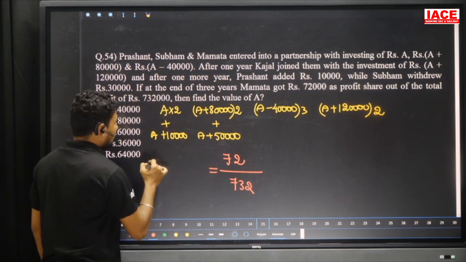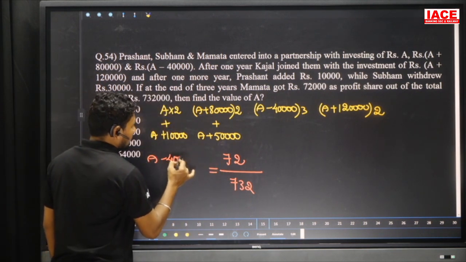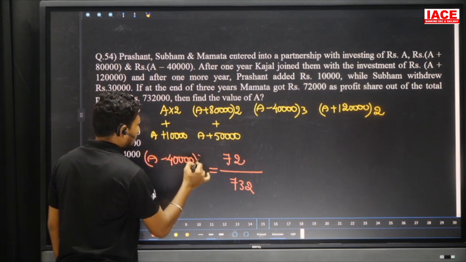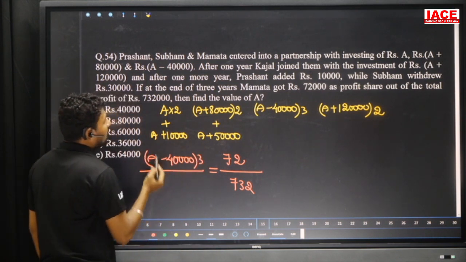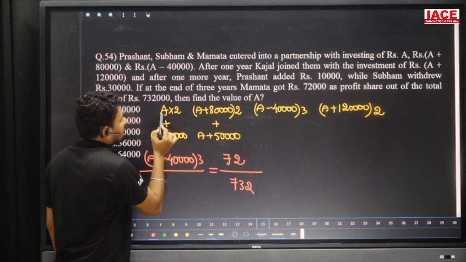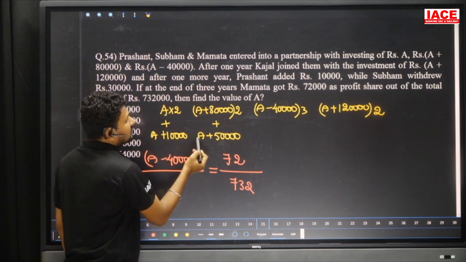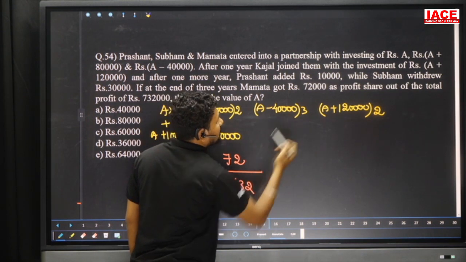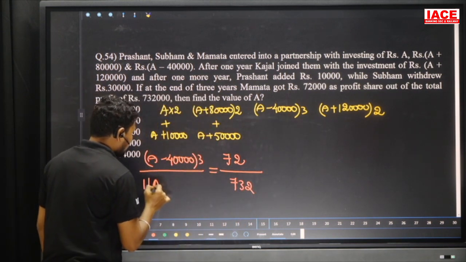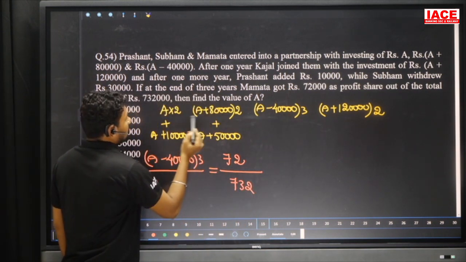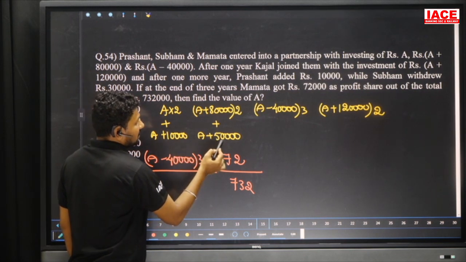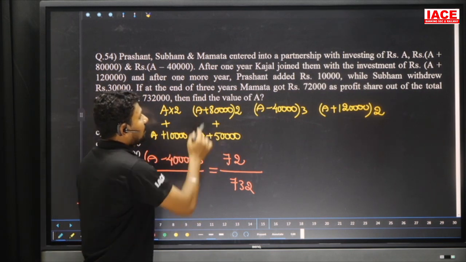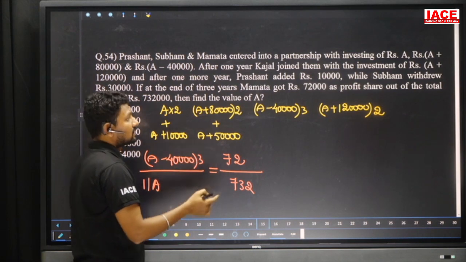And Mamta's value we can write as A minus 40,000 into 3, and add all the values. 2A plus A, 3A plus A, 4A plus 2A, 6A plus A, 9A plus 2A, it is 11A. And next, 10,000 plus 50,000, 60,000, 60,000 plus 1,60,000, which is 2,20,000.